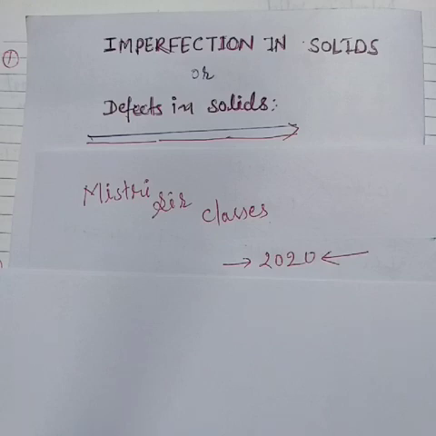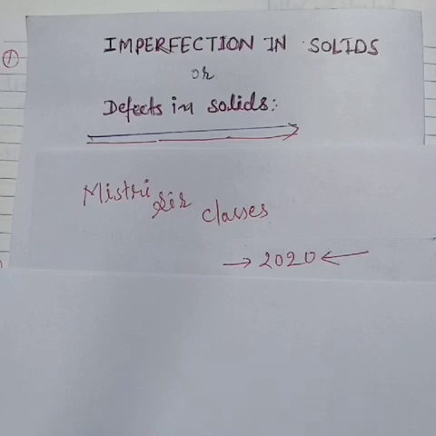One more important question is why it is formed in crystalline solids and how it is formed, because a crystalline solid has a definite ordered arrangement of constituent particles in the system. And another question is what is the process which forms imperfection in solids?